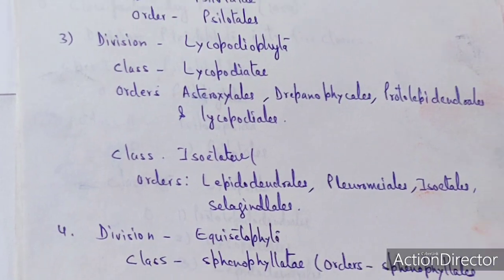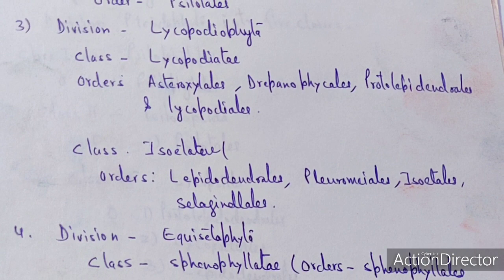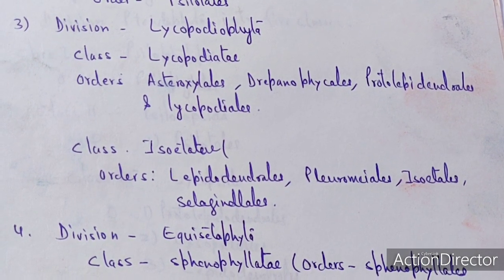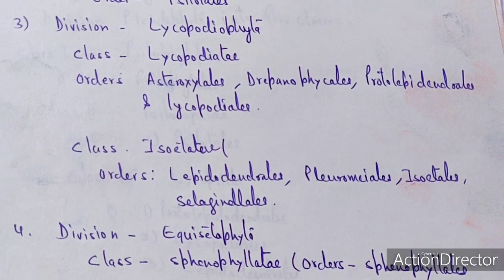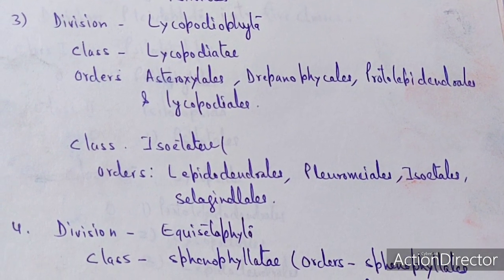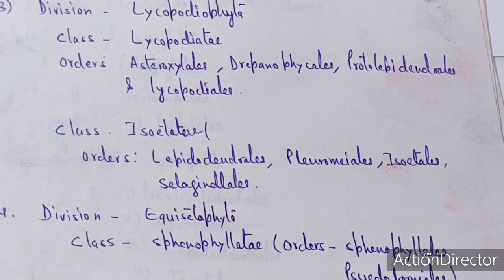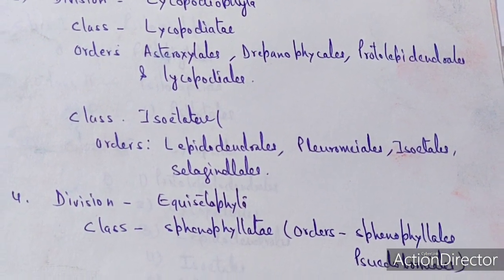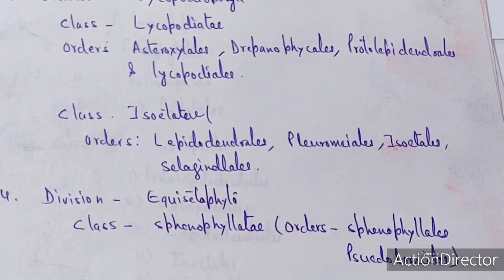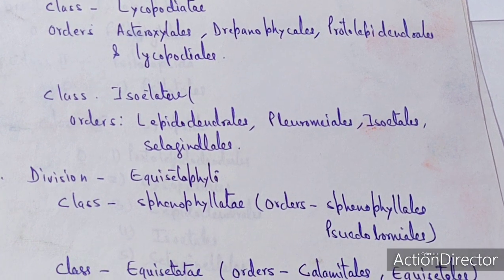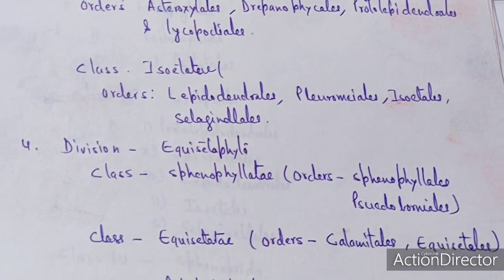The third division is called the Lycopodiophyta. Lycopodiophyta consists of two classes, Lycopodidae as well as the Isoetidae. The Lycopodidae consists of Asteroxylales, Drepanophycales, Protolepidodendrales as well as the Lycopodiales. So four orders have been grouped into the Lycopodidae. The second class under the Lycopodiophyta division is the Isoetidae. Isoetidae consists of four orders: Lepidodendrales, Pleuromeiales, Isoetales as well as the Selaginellales.